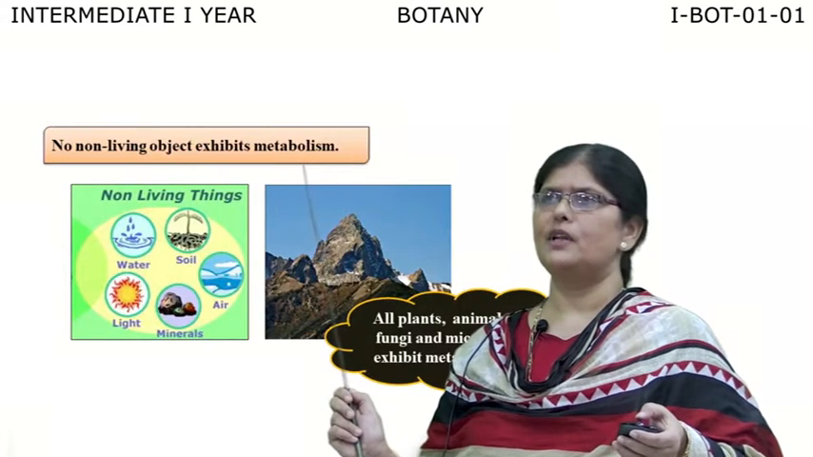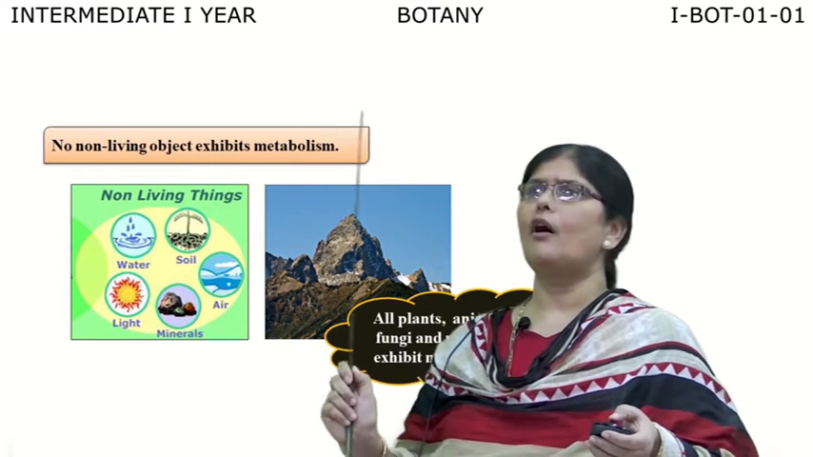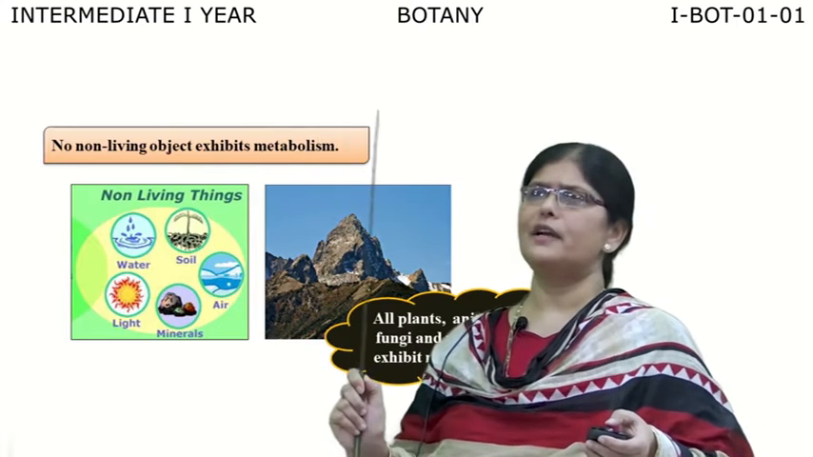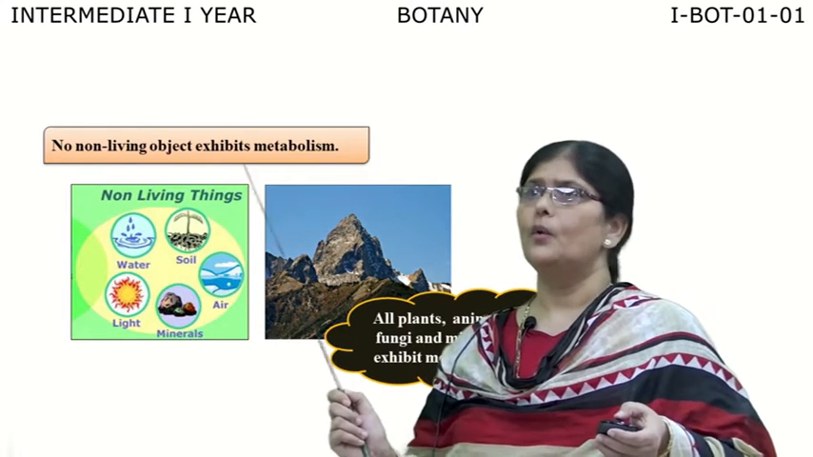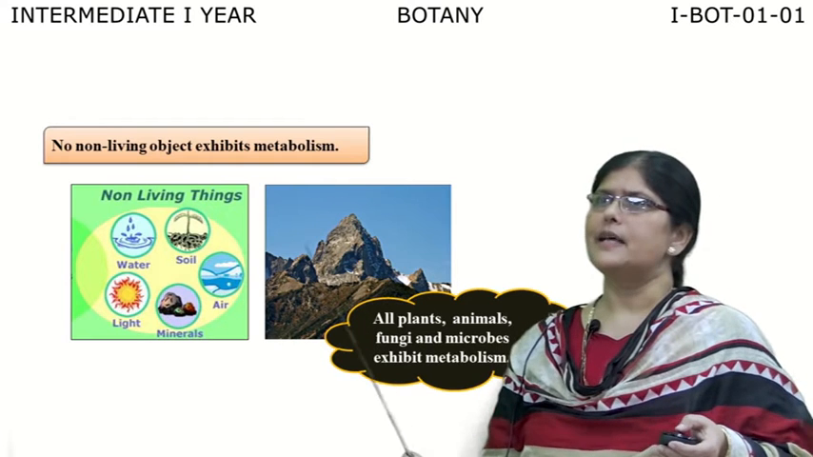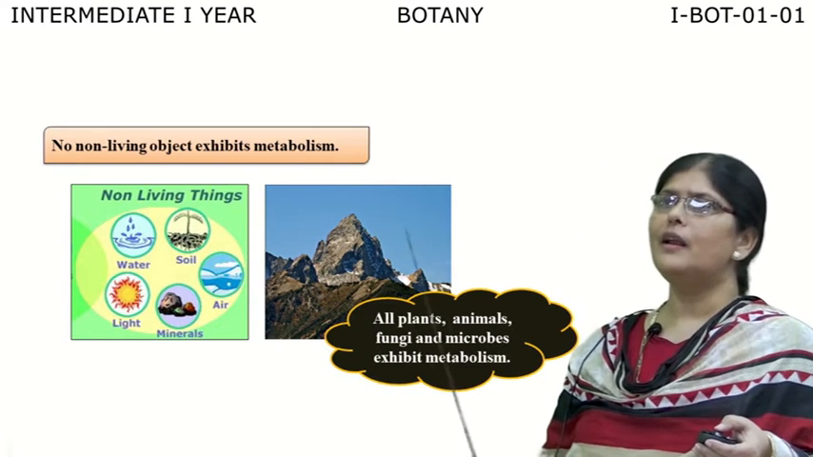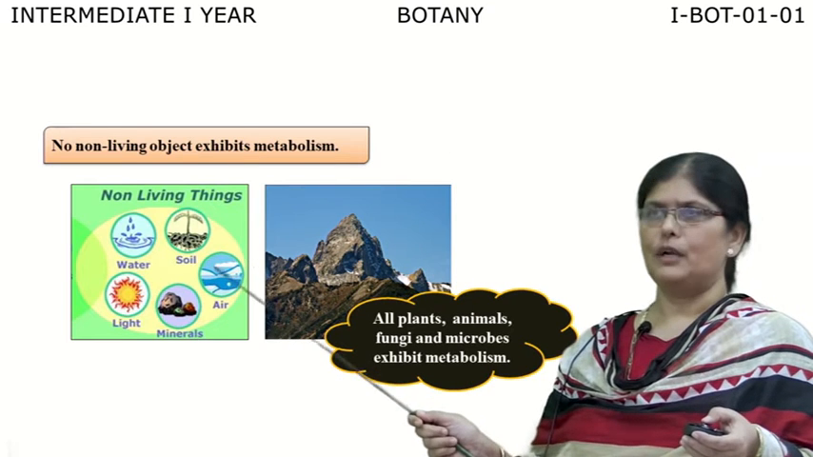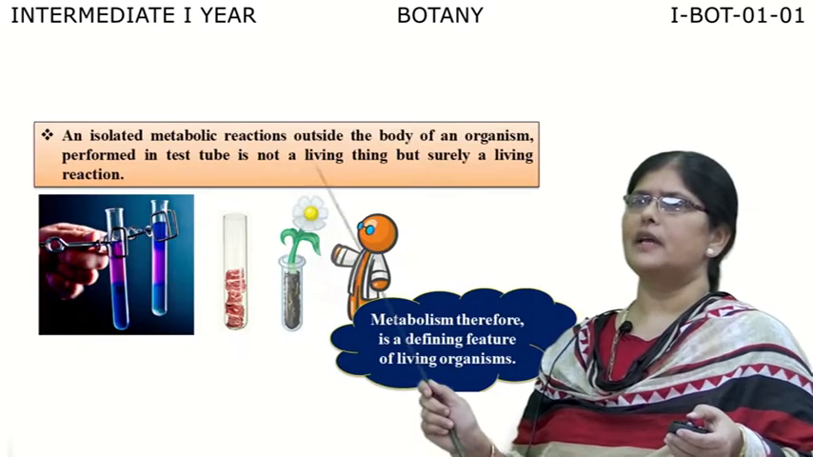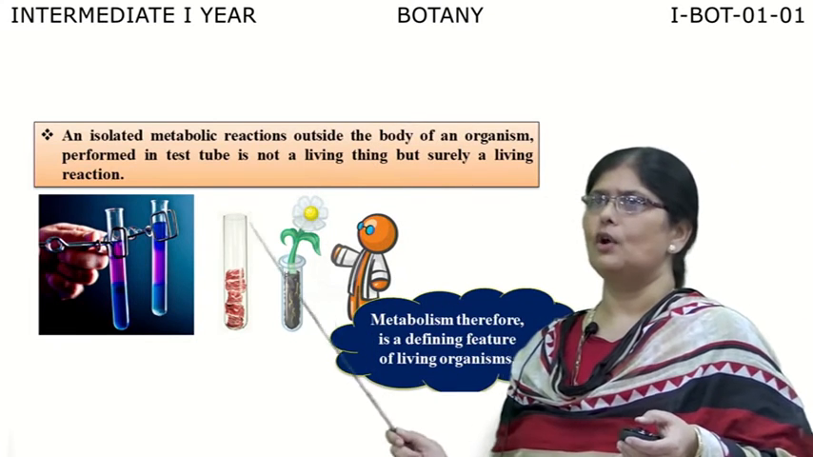Different types of metabolisms are seen, whereas you do not find metabolism in any non-living objects. Do you find? We don't find, right? In all living organisms, we find some or the other type of metabolism, whereas in non-living things, we do not find metabolism. All plants, animals, fungi and microbes exhibit metabolism, whereas non-living things do not. So we can very nicely say that metabolism is a defining feature of a living organism.